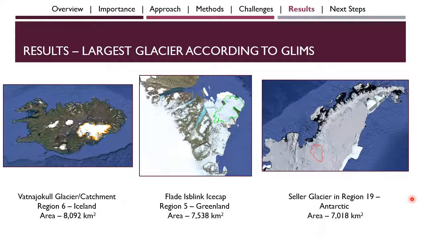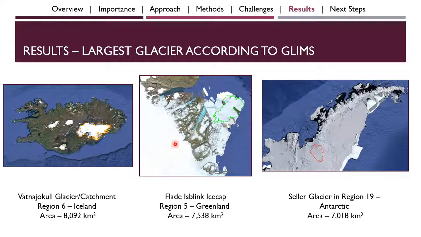Here we see the 3 largest glaciers in the world according to GLIMS. On the left, we see the largest glacier, which is Vatnajökull Glacier in Iceland with a size of 8,092 square kilometers, or approximately 3,100 square miles. This is about 2/3 the size of Connecticut. As I explained earlier, however, RGI does not define this whole region as a glacier the way GLIMS does, so giving this the title of largest glacier is still up for debate.